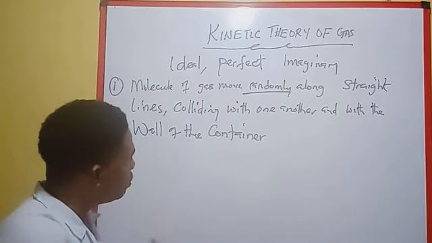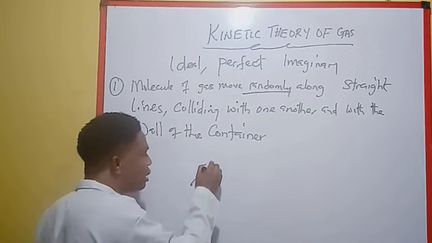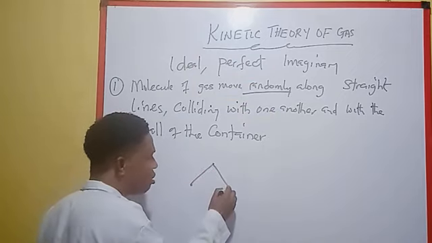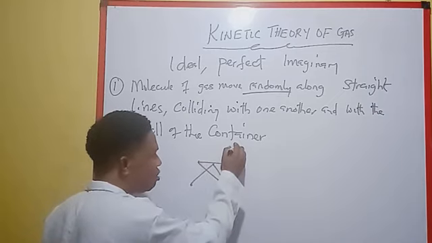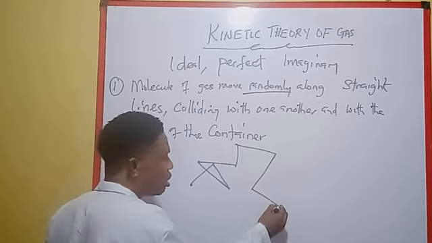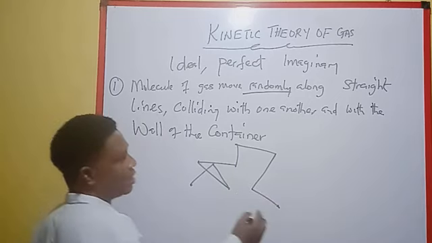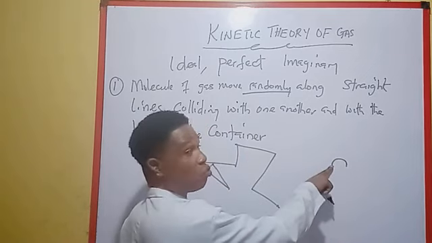To illustrate this, if this is a gas molecule, it goes randomly like this, moving in different directions. Unlike this one, the molecule of the gas does not move like this. This is a curve, it's not a straight line.